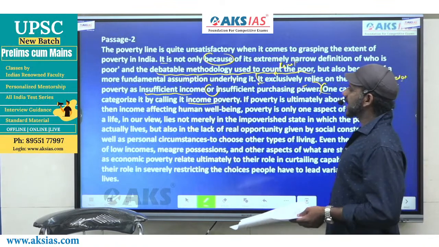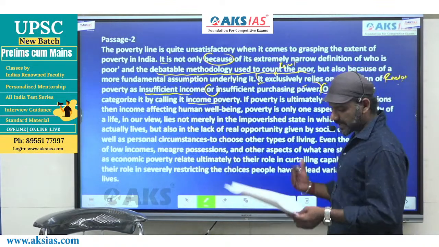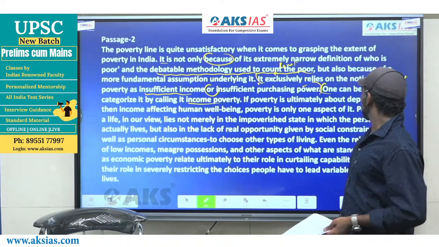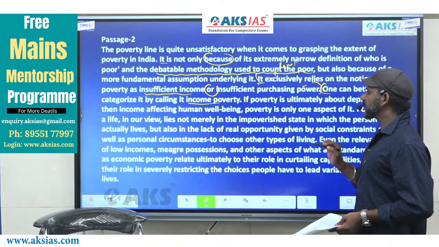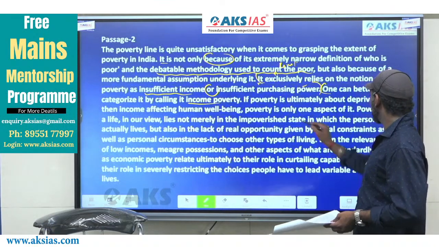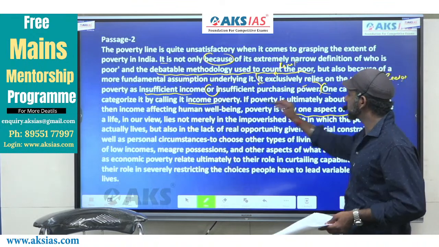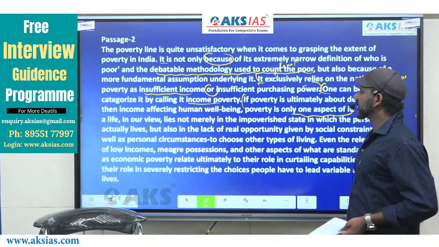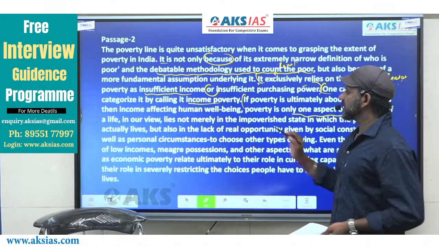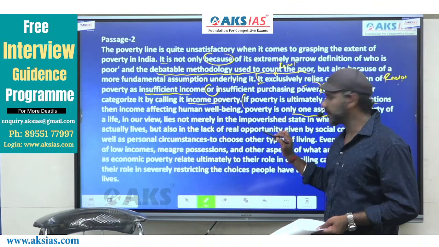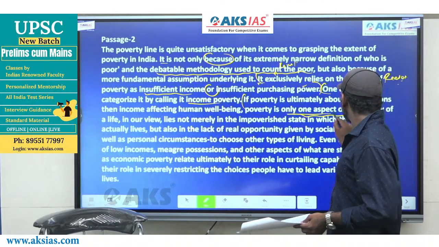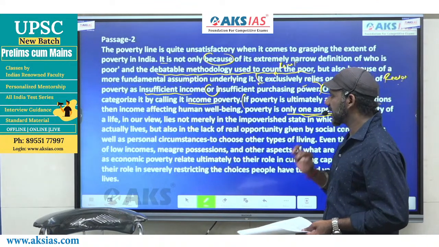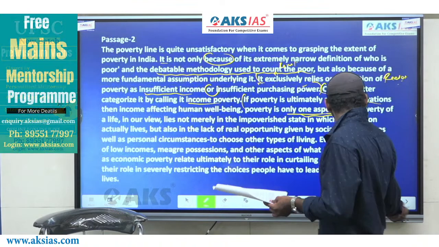One can better categorize it by calling it income poverty. If poverty is ultimately about deprivations, then income affecting human well-being, poverty is only one aspect of it. This is the sentence that we have to focus on to get the answer to this question.